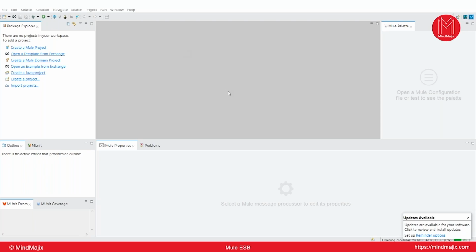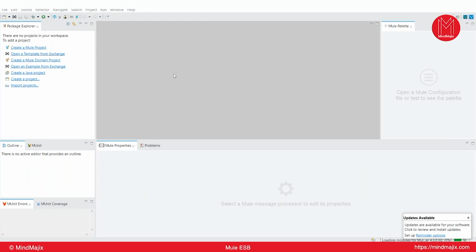If you want any new runtime to be added as a plugin, you can do that while creating your project. You can specify it or add it as a plugin to your Anypoint Studio. That I will show. So this is the outline of your Anypoint Studio. On the left side, we have a package explorer, where we are going to create your projects and the packages, that means the folders, basically grouping the projects together, right?